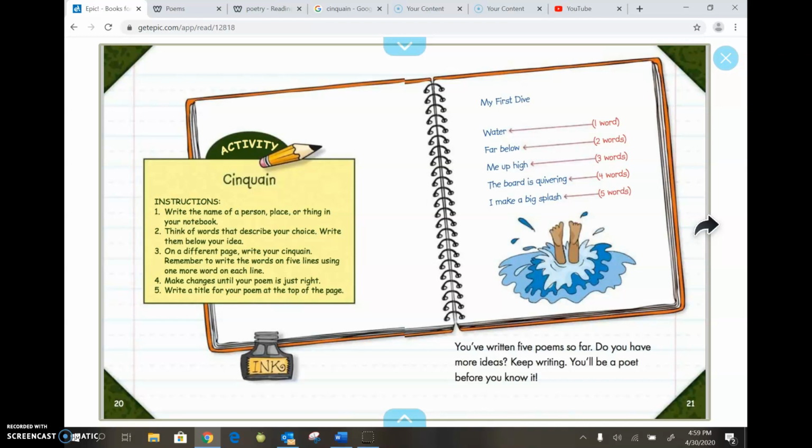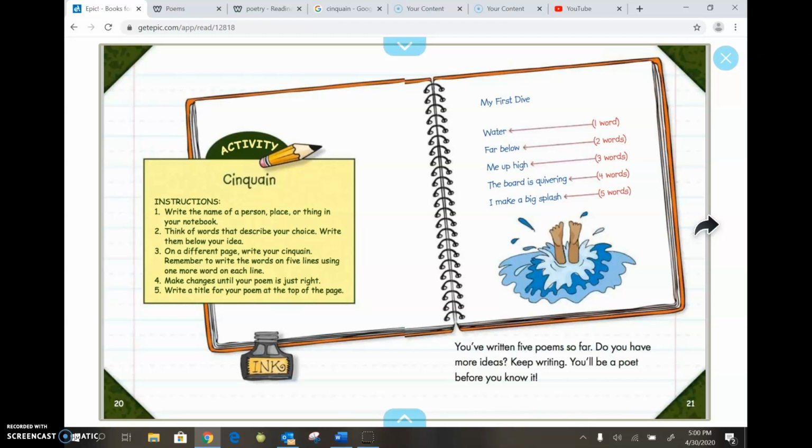Okay, line 1, the word is water. Just one word. Line 2, far below. That would be 2 words. A first dive would be far below the water's surface, right? The third line is going to be 3 words. Me up high. Well, in order to do a dive, you have to get up high in the air, right? Line 4 is going to be 4 words.